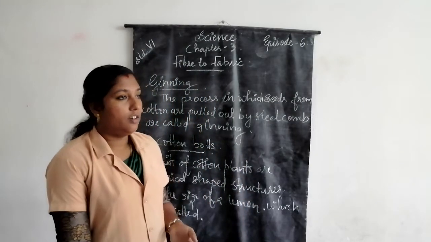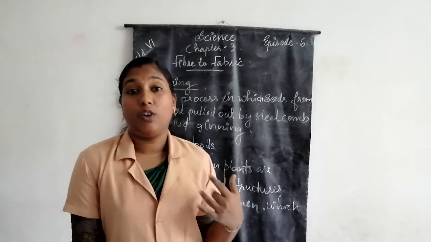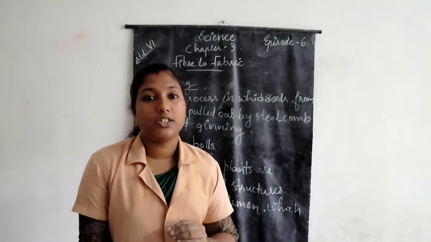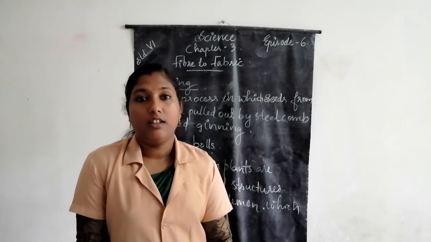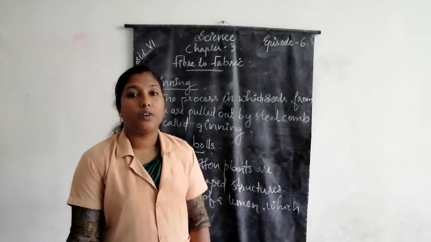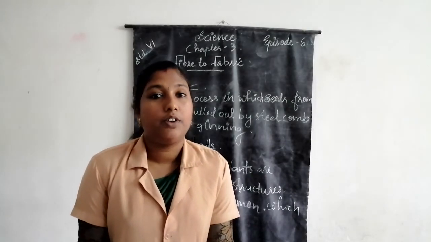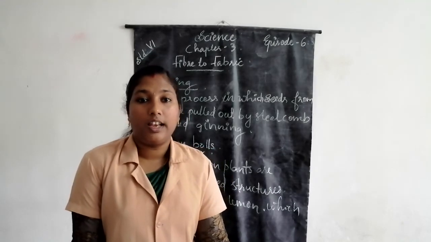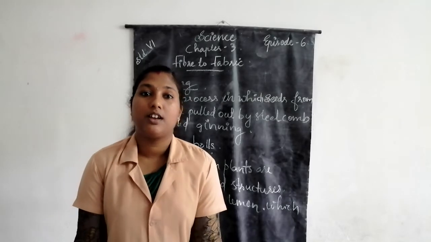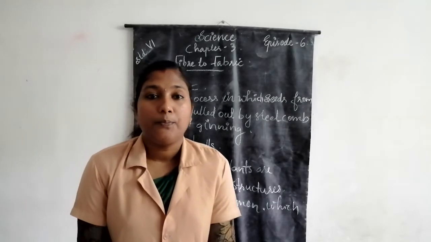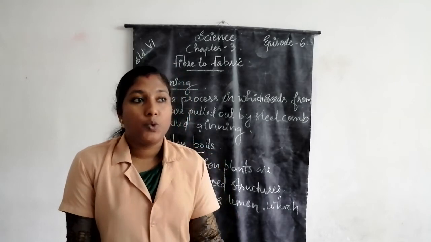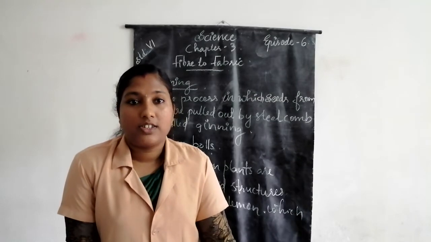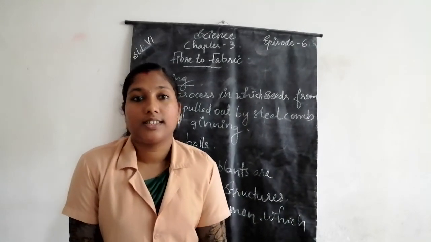Then next we learn about the natural fiber, cotton. We know that cotton is the most important industrial crop in India. India is the proud inventor of cotton clothing. Cotton has been used in India since 1800 BC. Gujarat, Punjab, Maharashtra, Madhya Pradesh, Rajasthan, etc. are the states where cotton is cultivated.